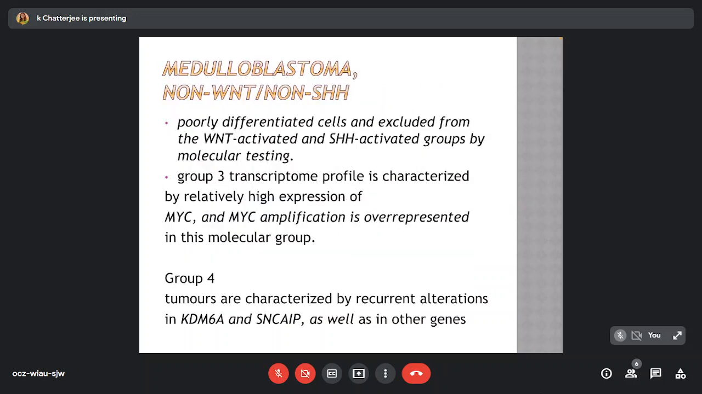In non-WNT, non-SHH tumors, poorly differentiated cells are excluded from the WNT activated and SHH activated groups by molecular testing. Group 3 transcriptome profile is characterized by relatively high expression of MYC, and MYC amplification is overrepresented in this molecular group. Group 4 tumors are characterized by recurrent alterations in KDM6A and SNCAIP as well as in other genes.